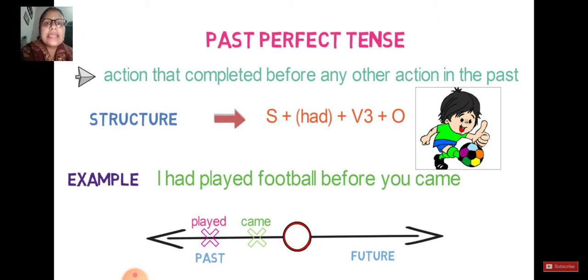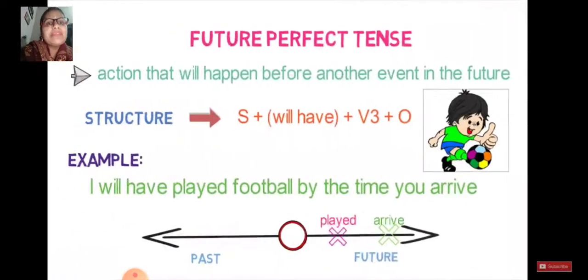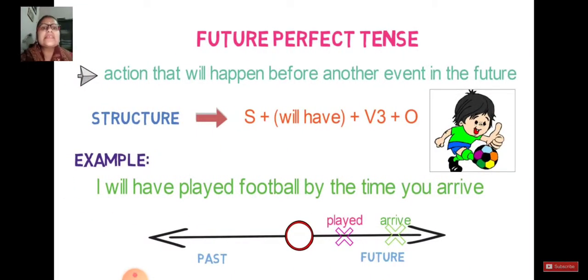Came is the other verb, and before this verb I had already finished playing. On the arrow, played is already done and came is after played. So when an action is already completed before any other action in the past, such sentences are past perfect tense.